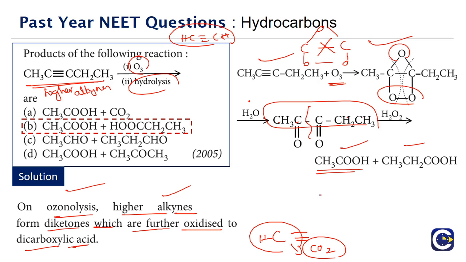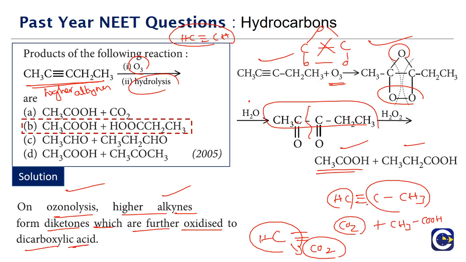If it is a situation like this, where we have HC triple bond C CH3, when this undergoes ozonolysis followed by hydrolysis, the terminal alkyne carbon will get converted to CO2, and the other side will become CH3COOH, acetic acid. That is the kind of products we will get on the hydrolysis.